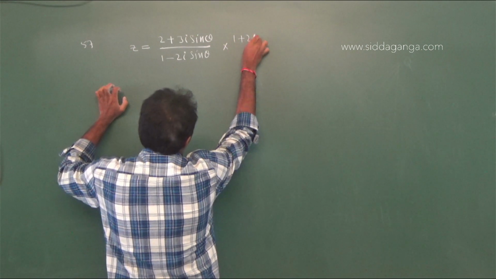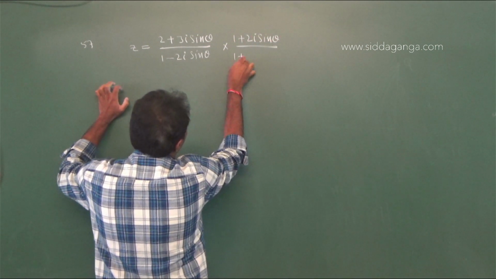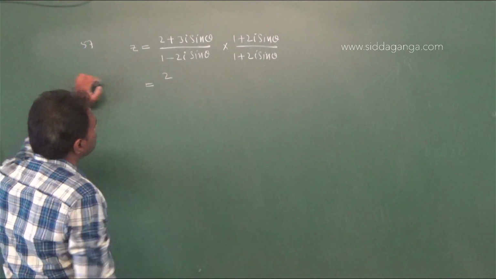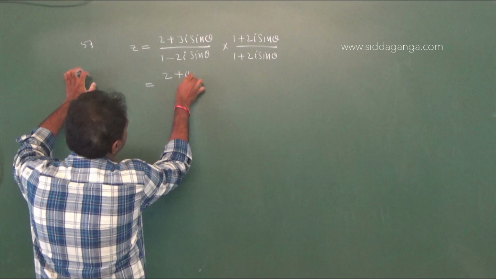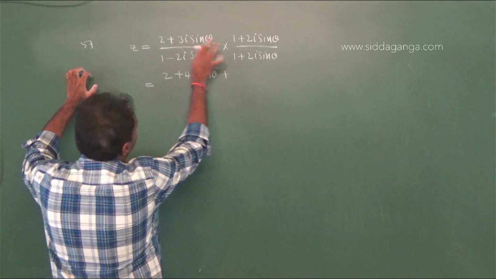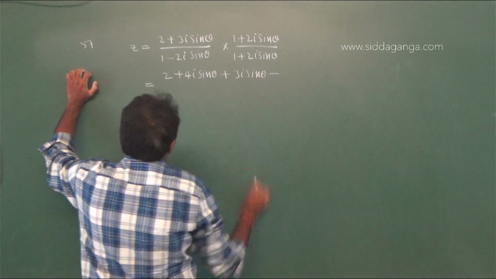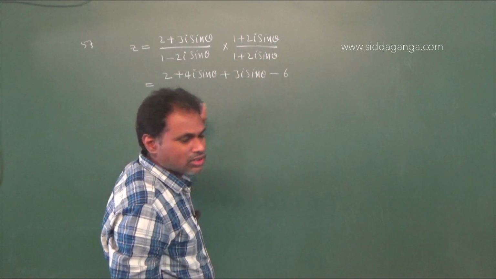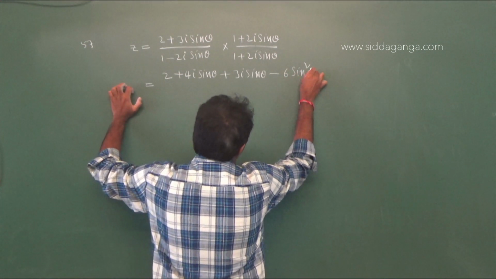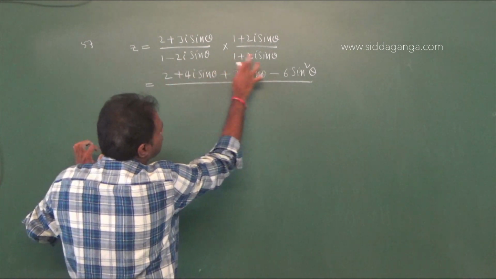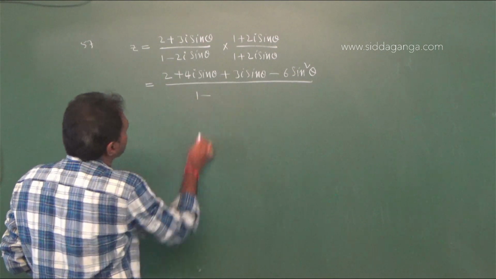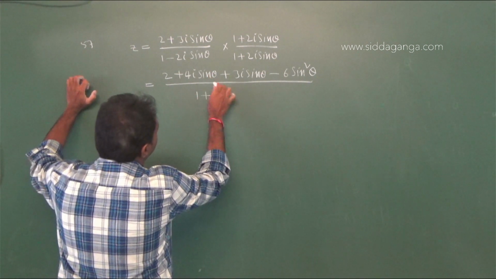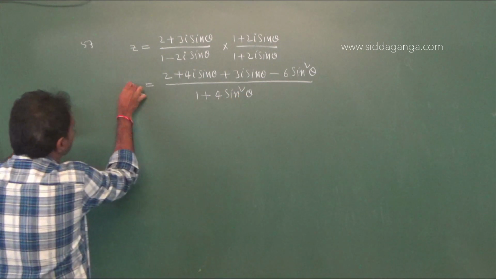Therefore it is equal to 2 into 1 is 2, 2 into 2i sin theta is 4i sin theta, plus 3i sin theta into 1 is 3i sin theta, 3i sin theta into 2i sin theta is 6 i square sin square theta, i square means minus 1, so minus 6 sin square theta, divided by a minus b into a plus b, that is a square minus b square: 1 square is 1, minus 2i sin theta whole square is minus 4 i square sin square theta, that is plus 4 sin square theta.